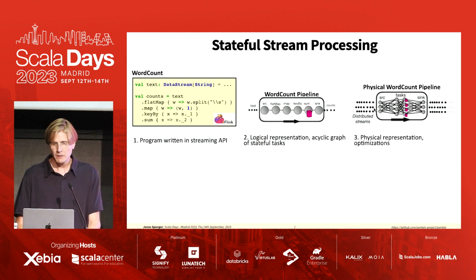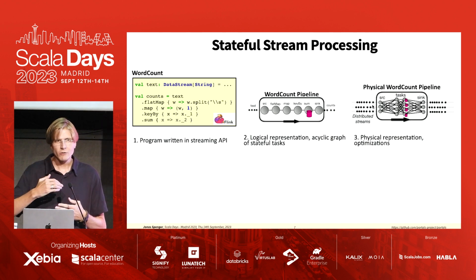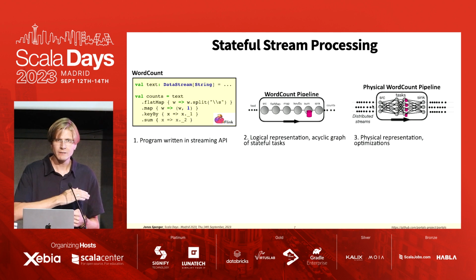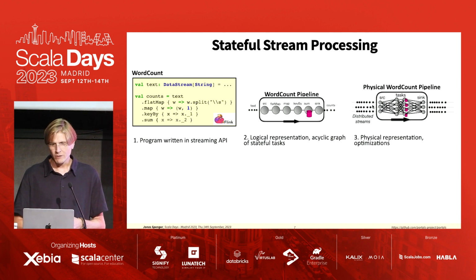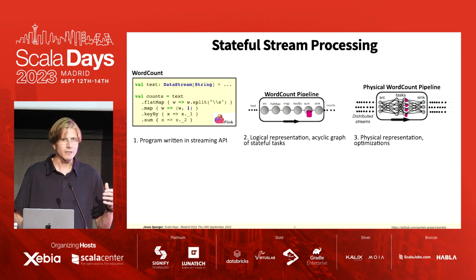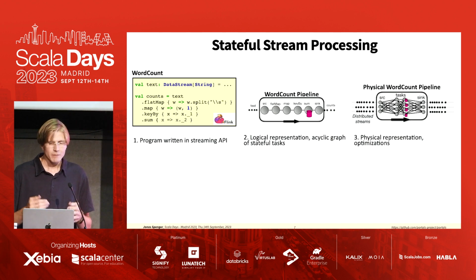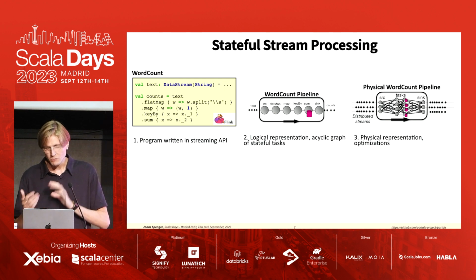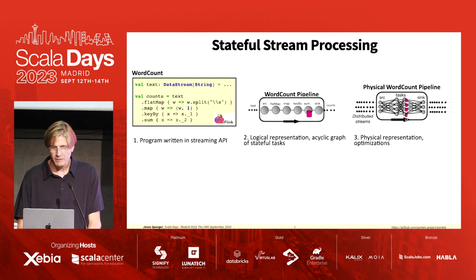So first, streams here are represented as a set of distributed streams. These correspond to the physical network connections that transport the data. And also tasks might be optimized and merged together. So we might do some optimizations, and also tasks are executed in a data parallel fashion, like you see here.